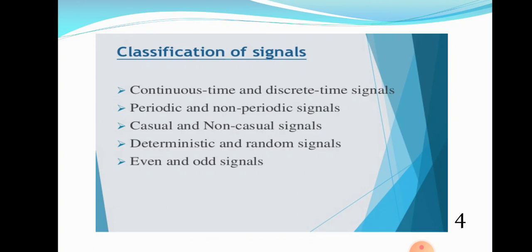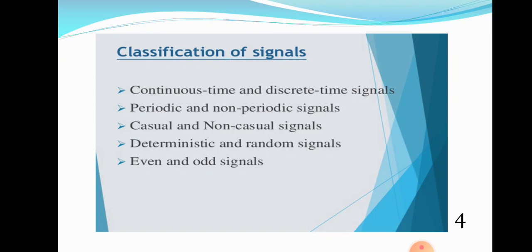If a signal depends on one variable, it is called a one-dimensional signal. If a signal depends on more than one variable, it is called a multi-dimensional signal. A speech signal is an example of a one-dimensional signal, whereas an image is an example of a multi-dimensional signal. These are the things we covered till now. Then another classification of signals depends on so many other factors.